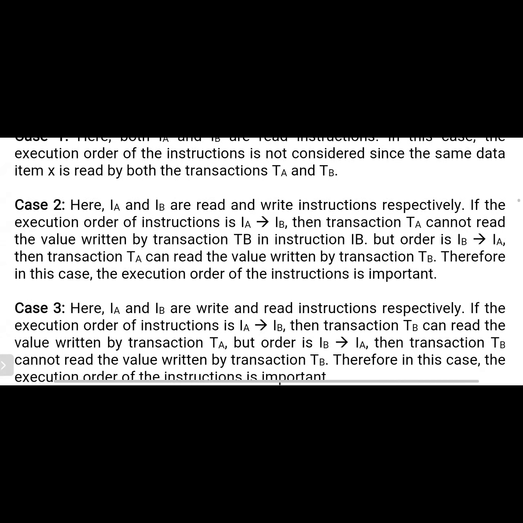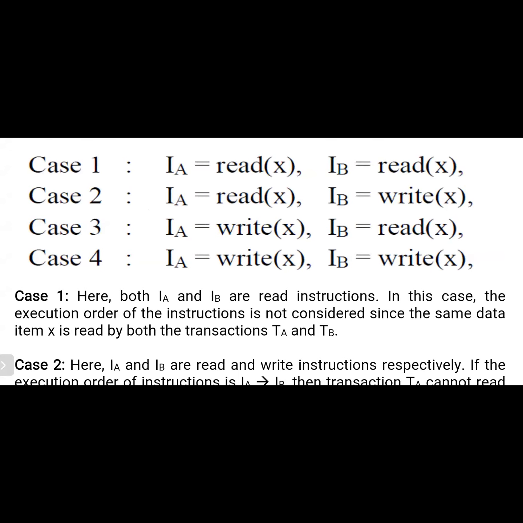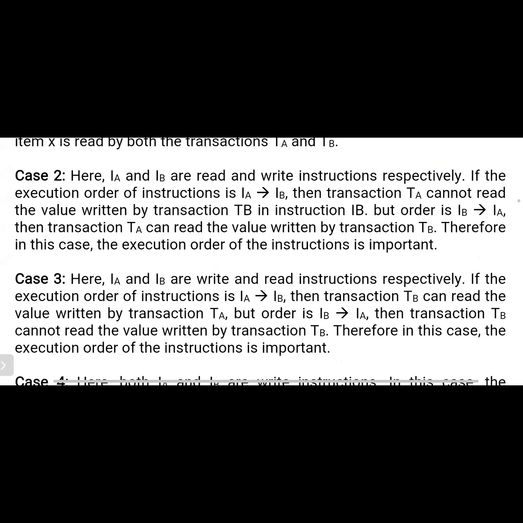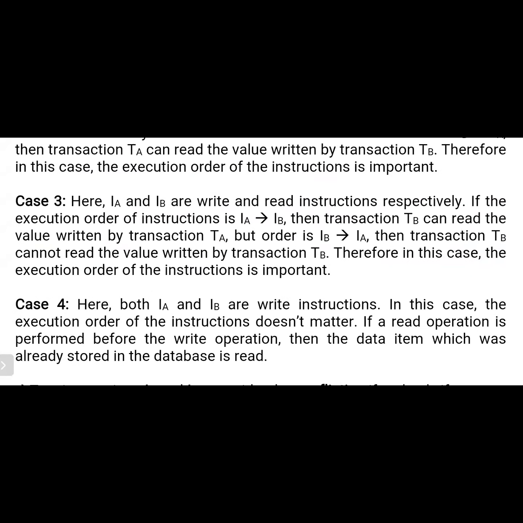What is case 3? IA equal to write of X and IB equal to read of X. So that means IA is executed by TA and IB is executed by TB. So transaction TA performs a write operation on the data item X. Then a read operation is performed on the same X by IB in TB. If you look at the screen, IA and IB are the write and read instructions respectively. If the execution order of the instructions is IA to IB, then transaction TB can read the value written by transaction TA.